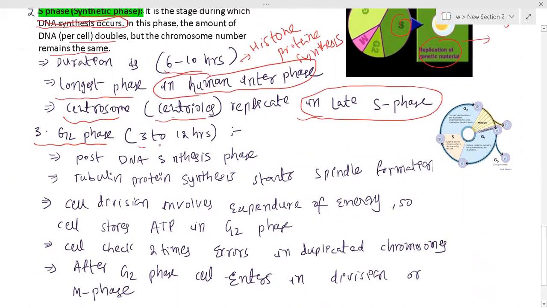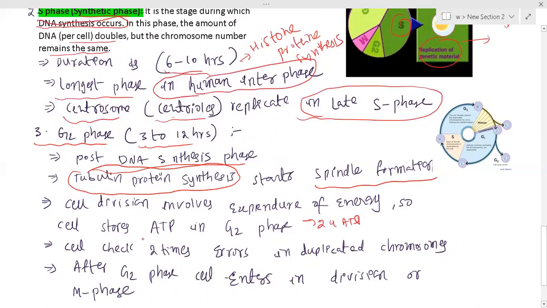Its duration is 3 to 12 hours, and it is also called the post-DNA synthetic phase, where tubulin proteins are synthesized, which starts the formation of spindle fibers and cell division. To drag one chromosome to the opposite pole, 24 ATPs are required. That is the reason abundant ATP is stored in this G2 phase.